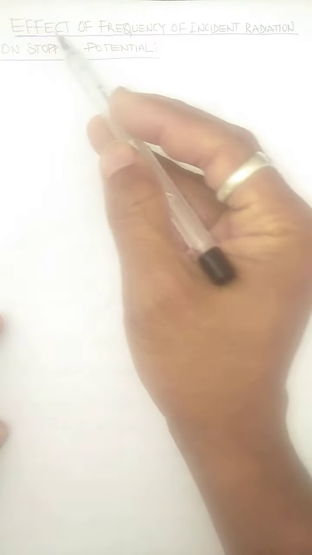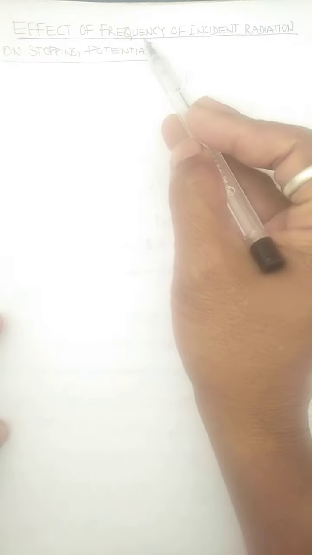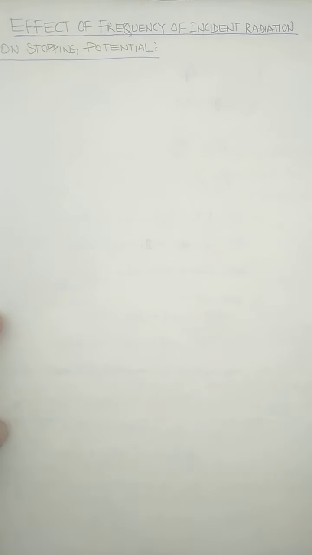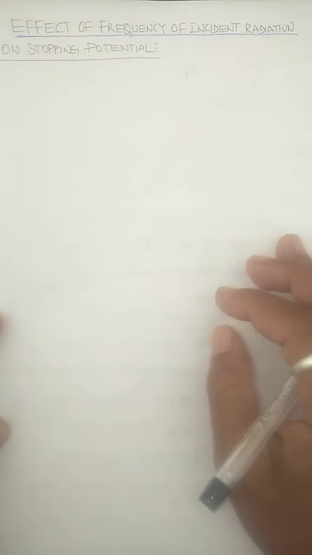Alright, dear children, now we continue with the next observation made by Lenard and Hertz from the photoelectric effect. In this observation we see how frequency affects the stopping potential. That means the effect of frequency of incident radiation on stopping potential. Stopping potential is also called what potential? Cutoff potential. Okay.